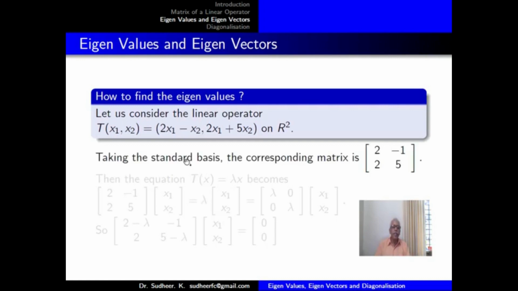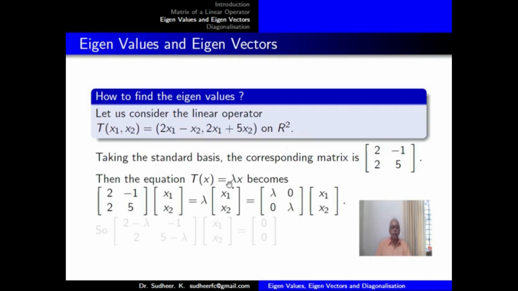Now, how to find the eigenvalues when an operator is given? Consider the operator T(x1, x2) equal to (2x1 - x2, 2x1 + 5x2) on R2. Taking the standard basis, we know the matrix is [[2, -1], [2, 5]]. To solve for eigenvalues, we use the equation Tx equal to lambda x.